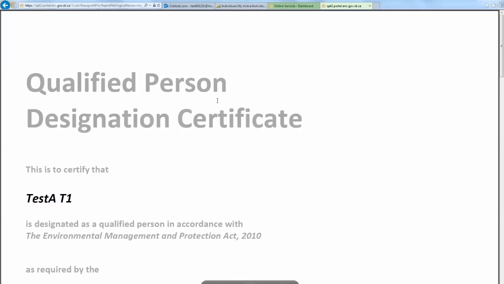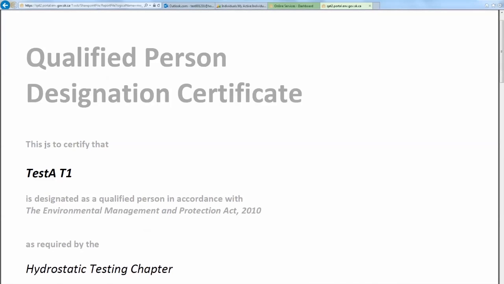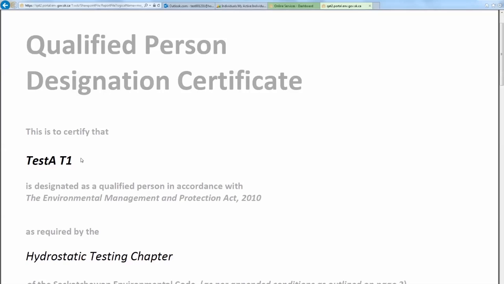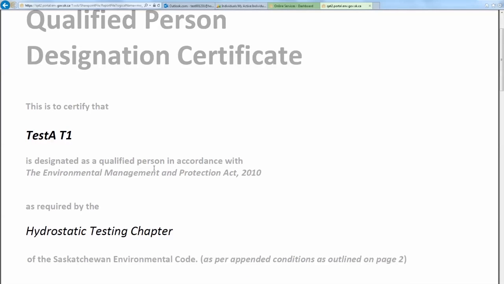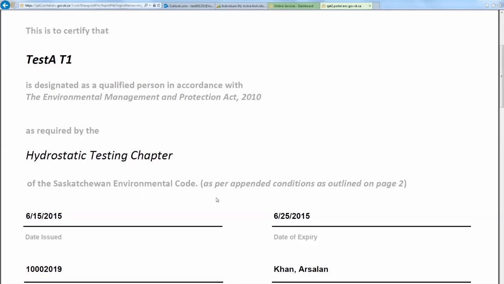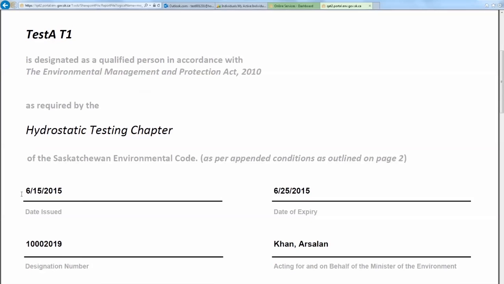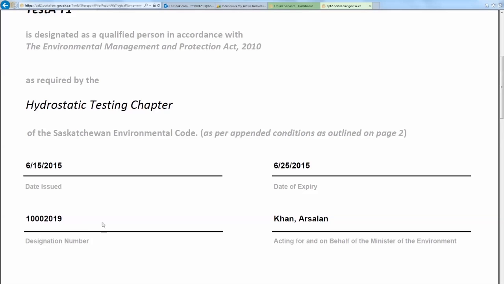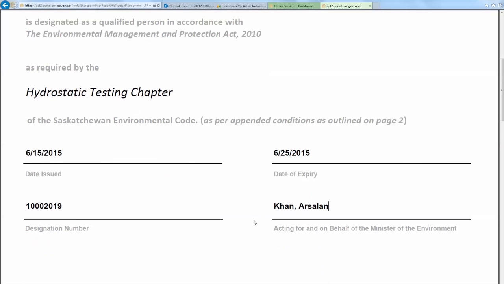As you can see, it'll say Qualified Person Designation Certificate. This is to certify that Test A T1, this would be your name, is designated as a qualified person in accordance with the Environmental Management Protection Act 2010, as required by the Hydrostatic Testing Chapter. Remember, this is the chapter that we had applied for of the Saskatchewan Environmental Code. And then we'll see that we have the date issued and the date of expiry. We have our designation number as well, and then the individual that was acting on behalf of the Ministry of Environment for when approving this application.